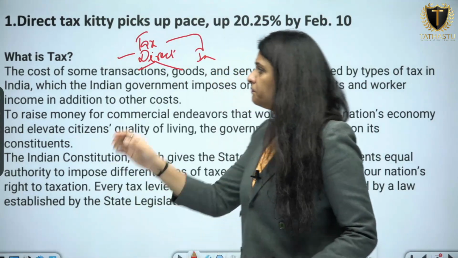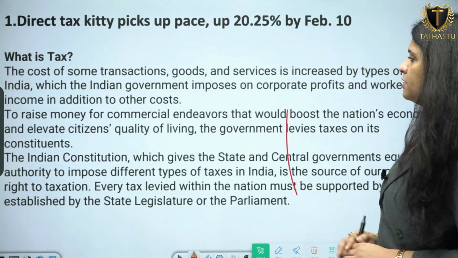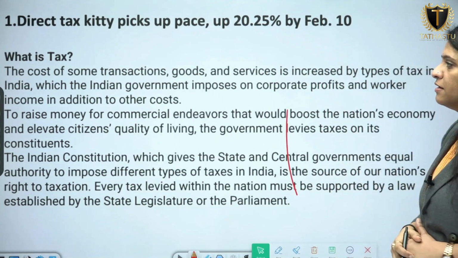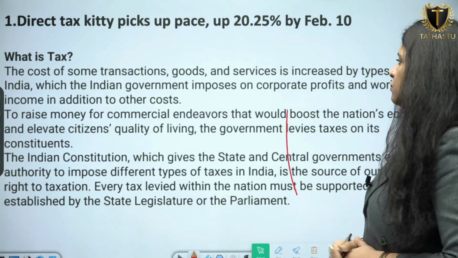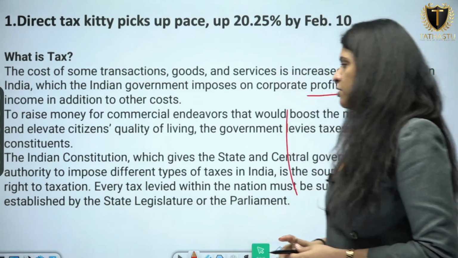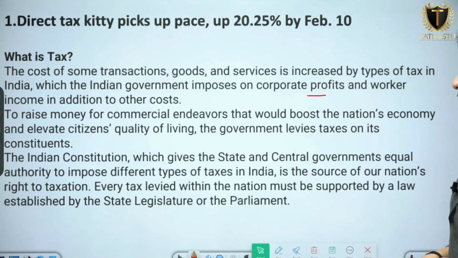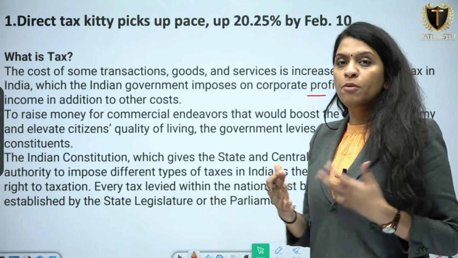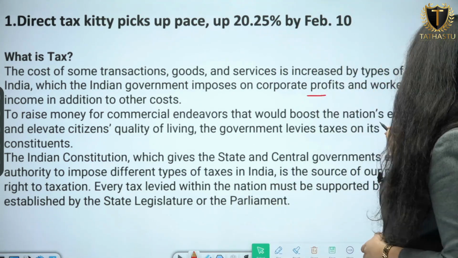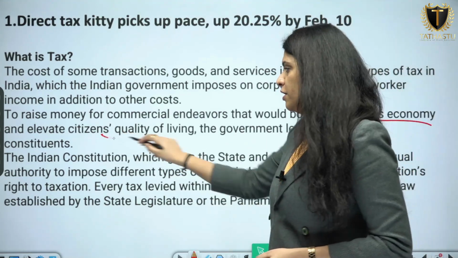So let's read. What is tax? The cost of some transaction, goods and services is increased by types of tax in India, which the Indian government imposes on corporate profits and worker income in addition to the other costs. To raise money for commercial endeavors that would boost the nation's economy and elevate citizens' quality of living, the government levies taxes on its constituents. So why does the government levy taxes? It levies taxes to boost the nation's economy and elevate citizens' quality of living.